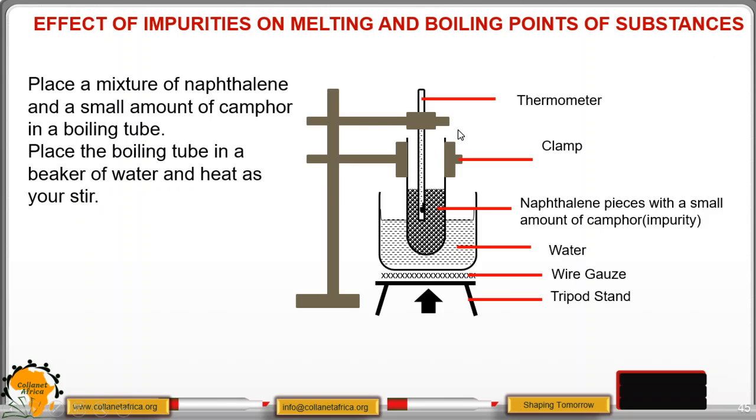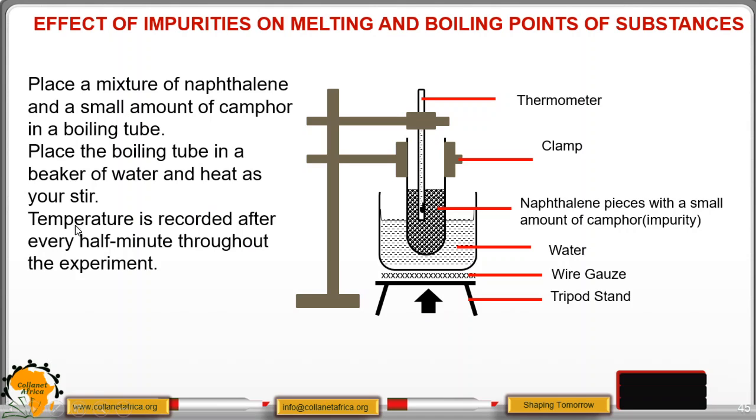So we have this setup. We have the clamp, the standard clamp. Then we have the thermometer. We have naphthalene pieces with a small amount of camphor, which we have introduced intentionally as an impurity. Then we have water. Then we have wire gauze, we have a tripod stand and the source of heat. Here you heat. Temperature is recorded after every half a minute throughout the experiment.